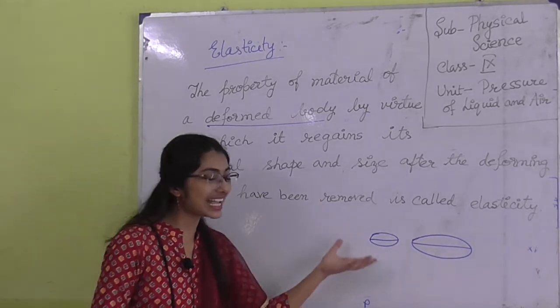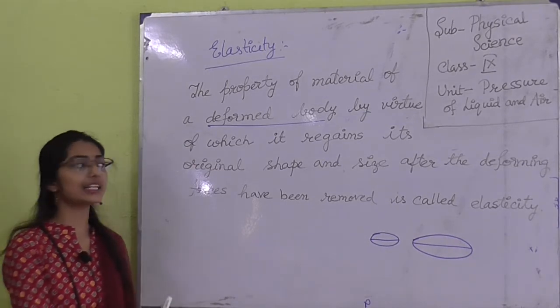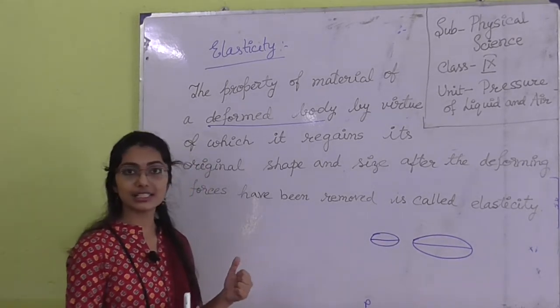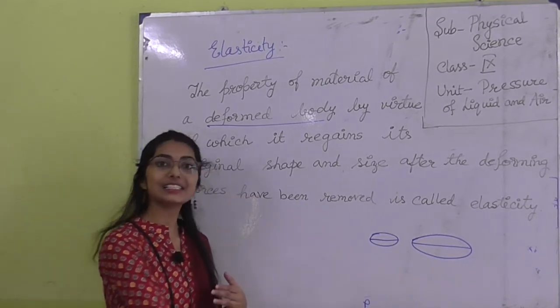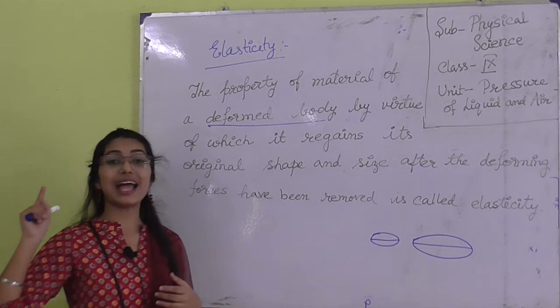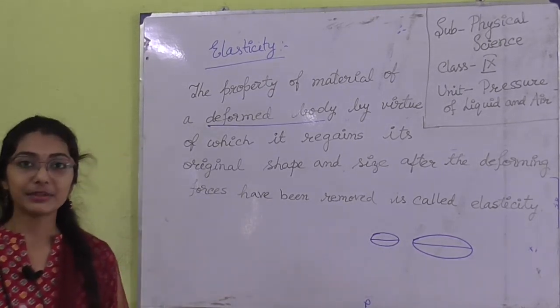Deform means I am trying to change the shape of the body. But it is seen that whenever I remove this deforming force, the body regains its original shape. This is happening due to the elastic property present in the material.